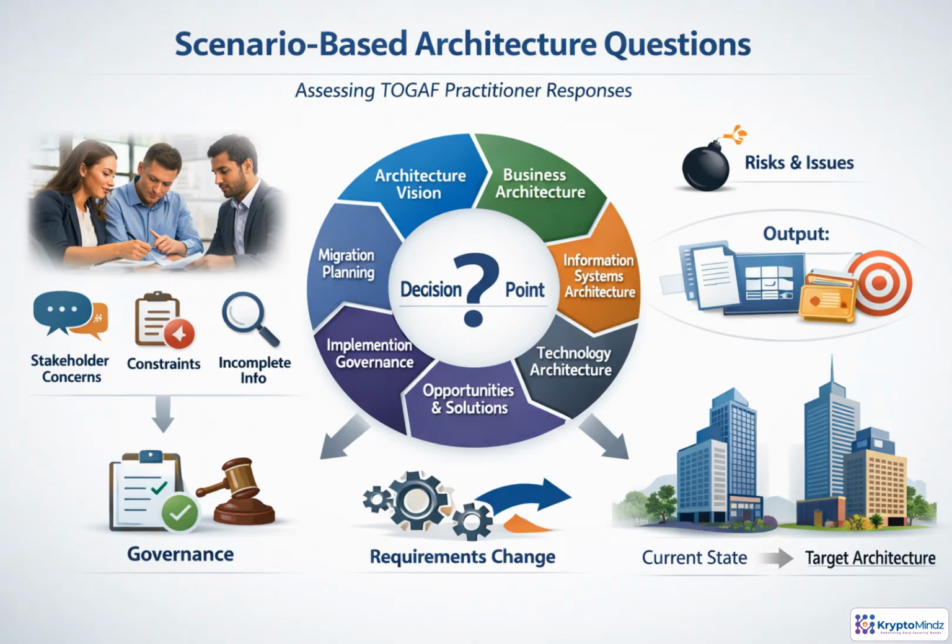Scenario questions test judgment, not recall. Start by reading for context. Who is concerned, what constraint exists, and what information is missing. Then map the situation to the ADM phase and its objective. Next, identify the real concern, such as risk, stakeholder agreement, a requirements change, or a gap between current and target states. After that, choose the most appropriate artifact or action. Finally, validate the answer against architecture principles and governance. The best option is usually the one that supports the next responsible decision.